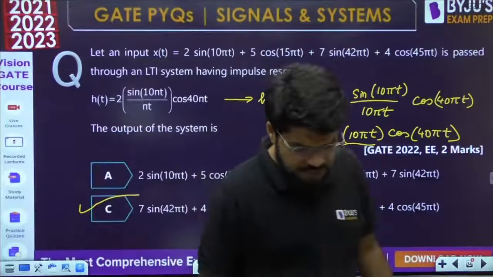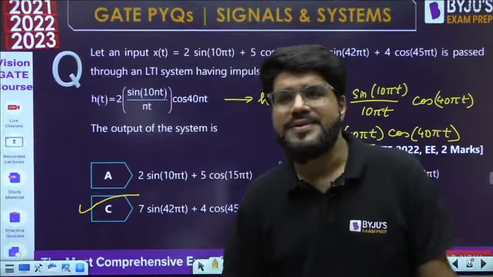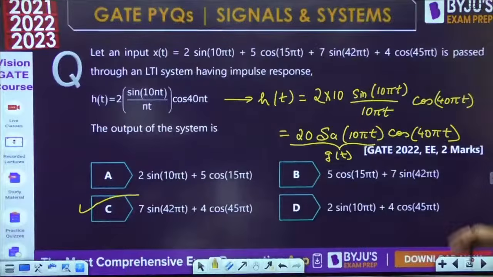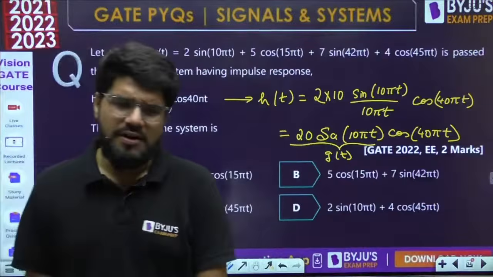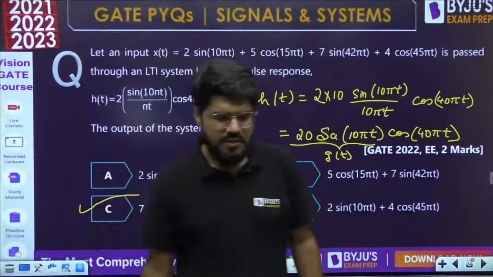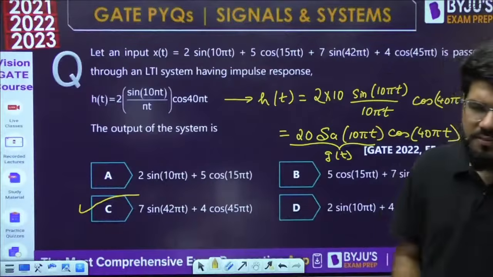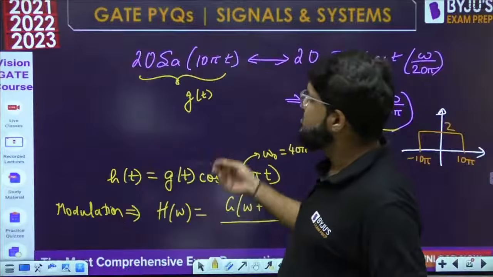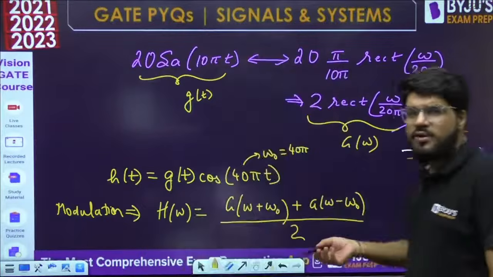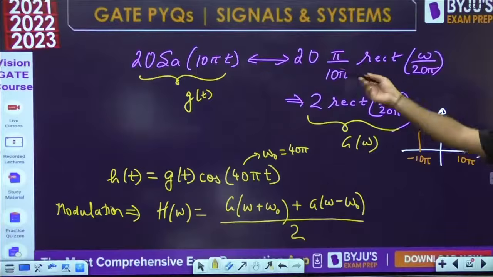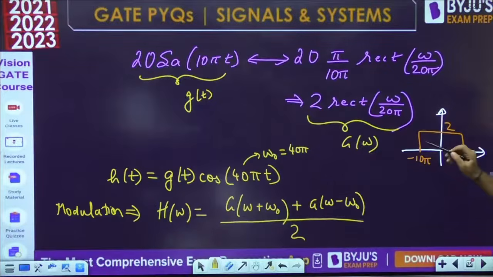The correct answer is option C. Good question, 2022, 2 marks. It is all fundamentals, not difficult, but I will call this category a good question. I am telling you repeatedly, the Fourier transform of the sampling function is very important. If you sketch the frequency response of the sampling domain time function, it is a low pass filter.